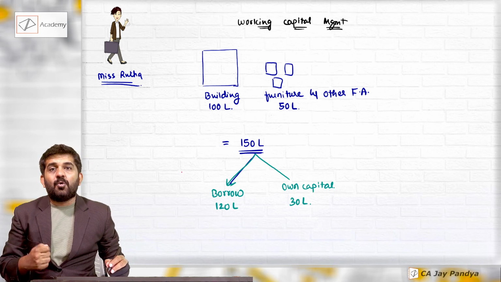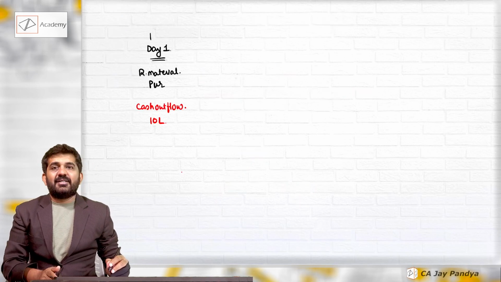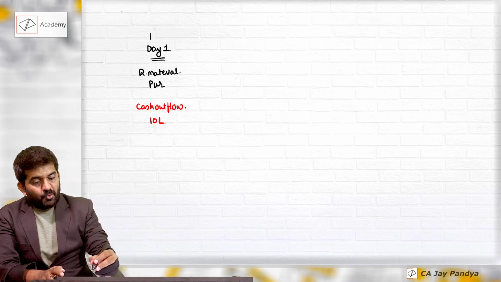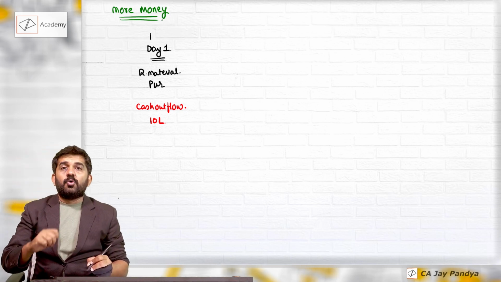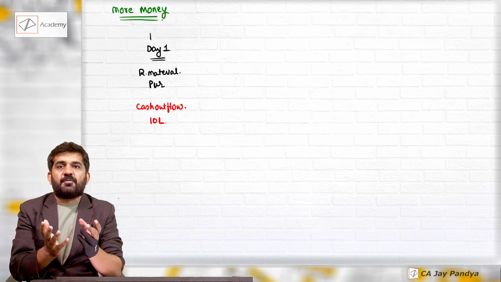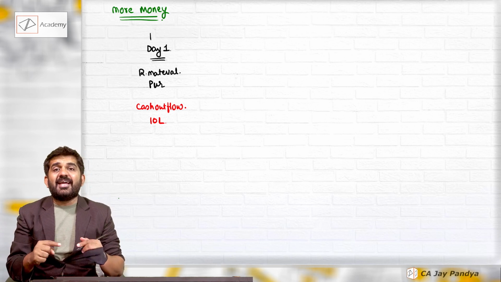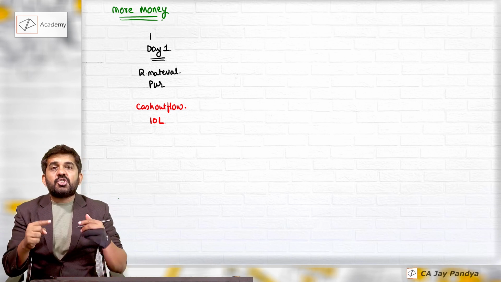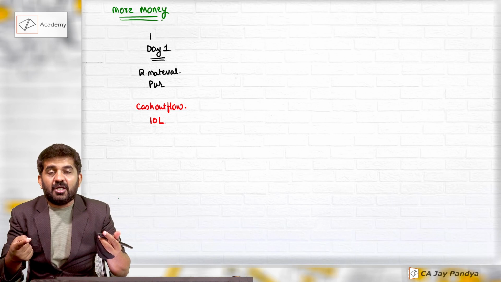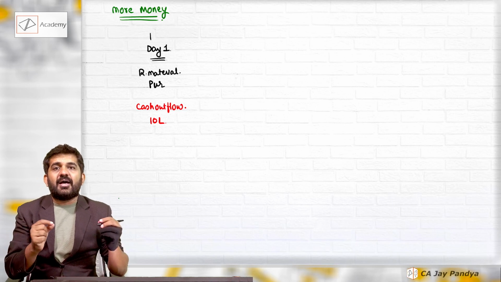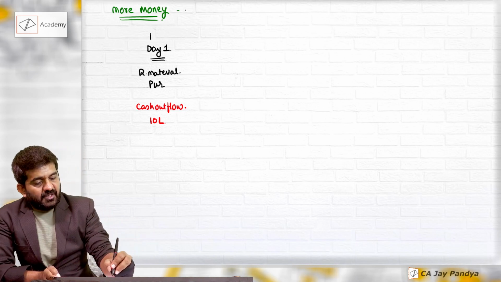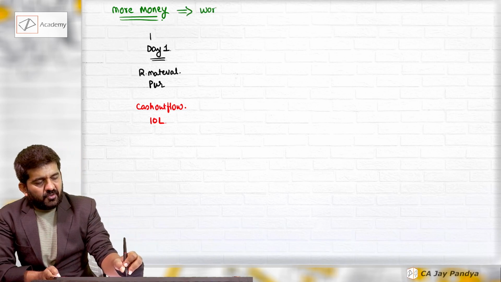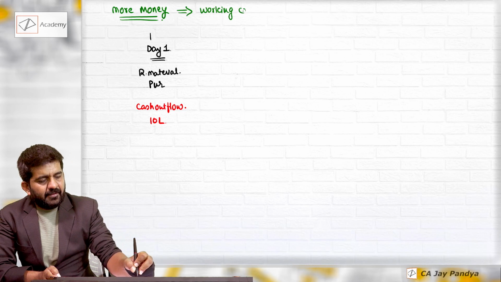And she now got that she will require some more money to run the business, not to purchase fixed asset, but to run for daily routine of the business. She will require capital for her daily working needs. She will require more money for working capital.